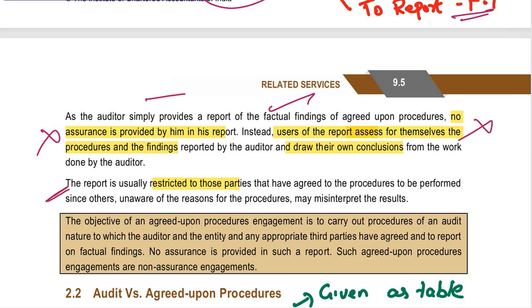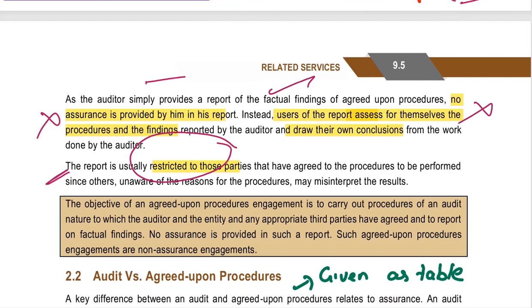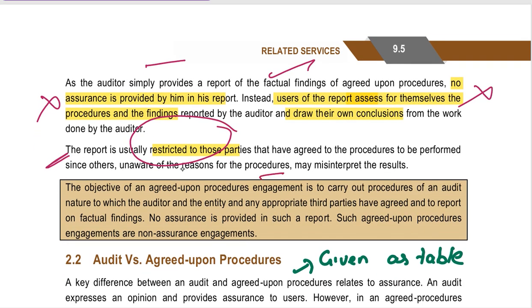And this report is restricted only to those parties who have agreed upon the procedures, because other people do not know how it was prepared. It is of restricted use.